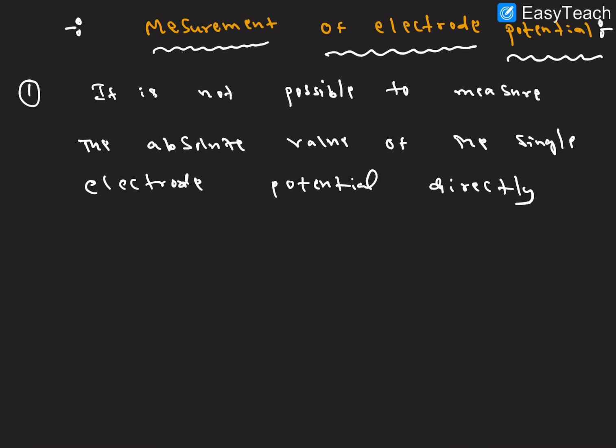It is not possible to measure the absolute value of the single electrode potential, right? I hope it is clear. We can't measure the single electrode potential value,